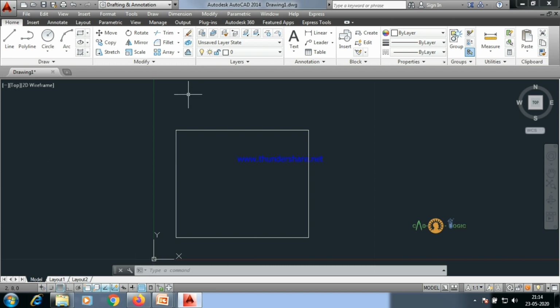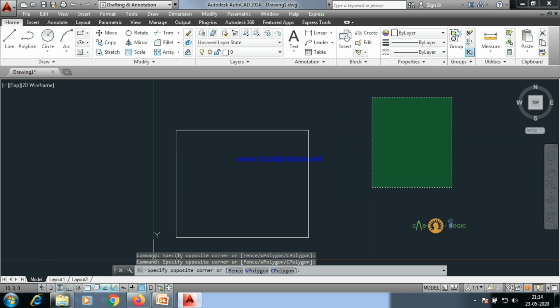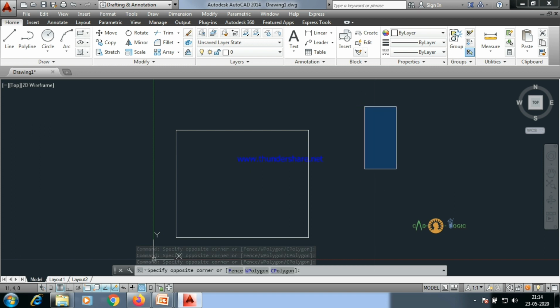So there are two selection boxes. One is the blue one. When we drag from left to right after clicking, there is the blue box, and from right to left, there is a green box. In AutoCAD 17 and above, you can get a customized box, I mean customized shape. That is a bit easier. But here we'll be talking about this. So what is this blue box?